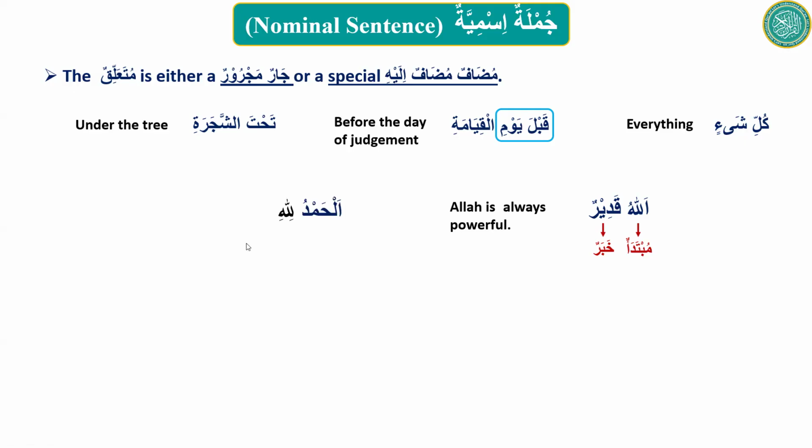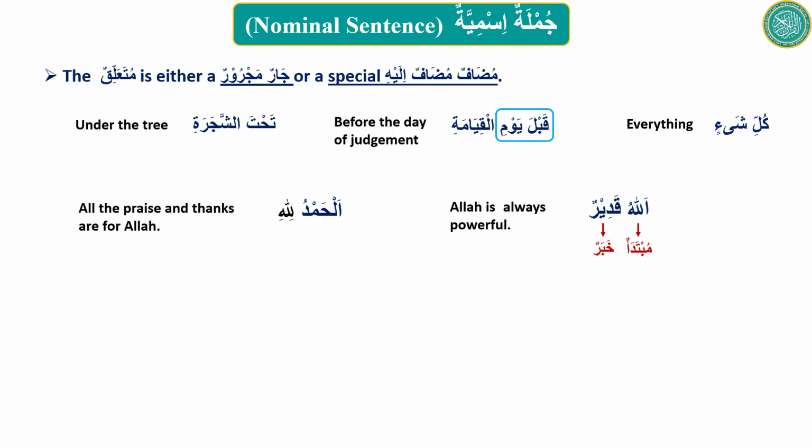Alhamdulillah, Sister Naimat. Alhamdu means all the praises and thanks. Li means for Allah. How will you translate this? All the thanks is for Allah. Yeah. All the praise and thanks are for Allah. Okay.